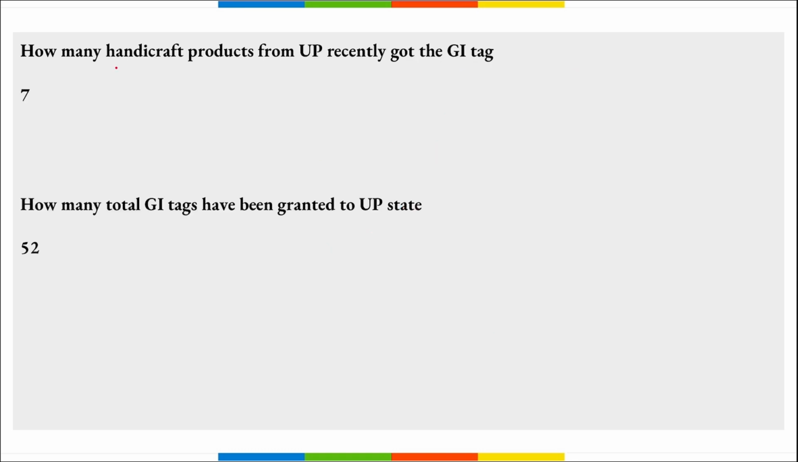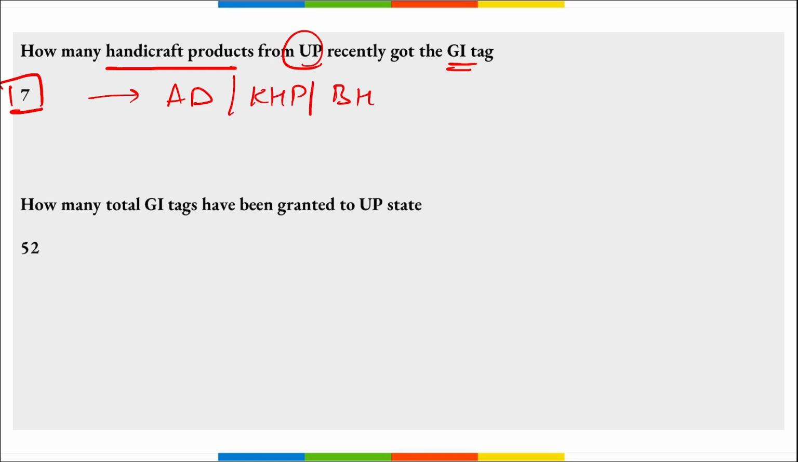Next, how many handicraft products from UP recently got the GI tag? So a total of 7 handicraft products from UP got the GI tag. If we talk about these products: Amroha Dholak, Kalpi handmade paper, Baghpat home furnishings, Barabanki handloom product, Mahoba Gaura Patthar Hastashilp, and Moradabad Tarkashi, as well as Sambhal horn craft. These are the 7 handicraft products who got the GI tag, that is your geographical